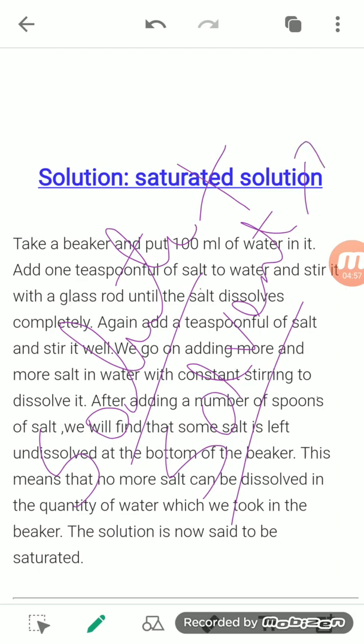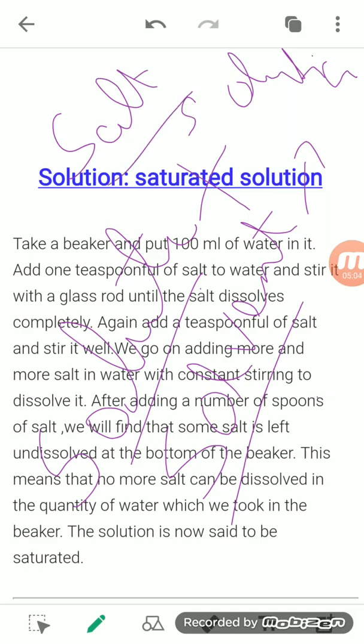Like if you see the salt solution, what is this salt solution? It means salt is added in the water. The amount of salt is less as compared to the water. So salt is a solid substance in a smaller quantity, so that is the solute.